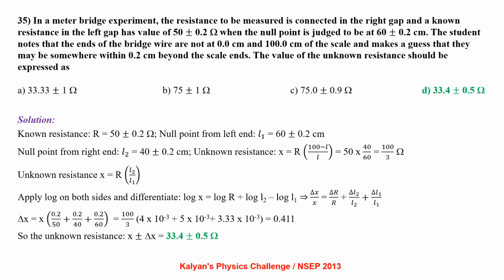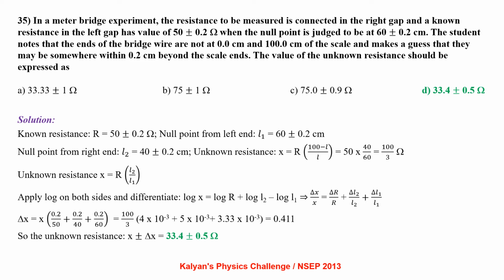In a meter bridge experiment, the resistance to be measured is connected in the right gap and a known resistance is connected in the left gap, which has a value of 50 plus or minus 0.2 ohm when the null point is judged to be at 60 plus or minus 0.2 centimeter. The student notes that the ends of the bridge are not at 0.0 centimeter and 100.0 centimeter of the scale and makes a guess that they may be somewhere within 0.2 centimeter beyond the scale ends.